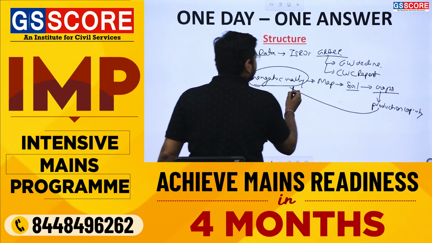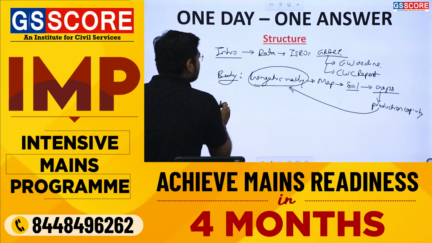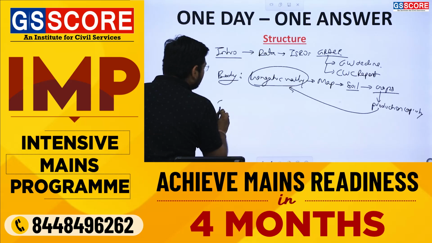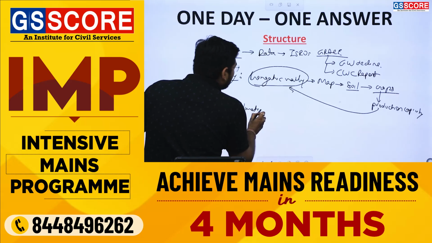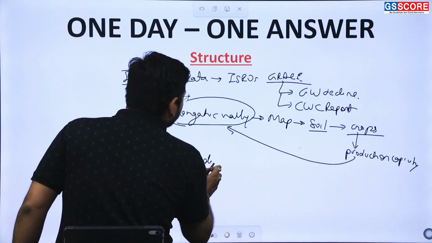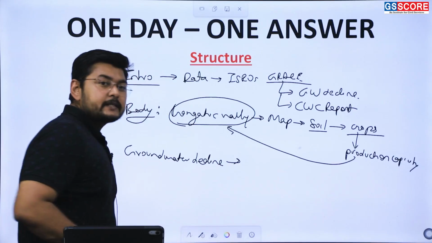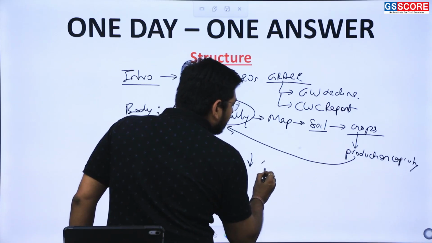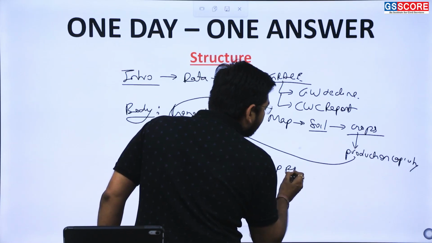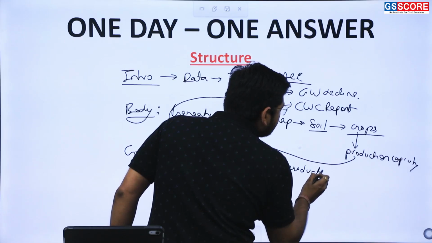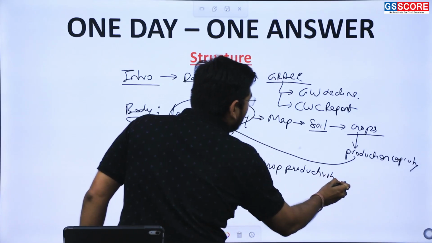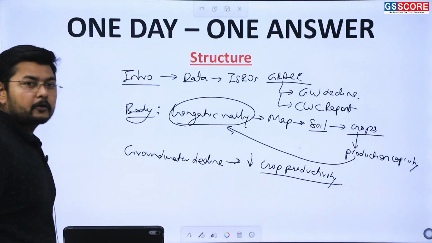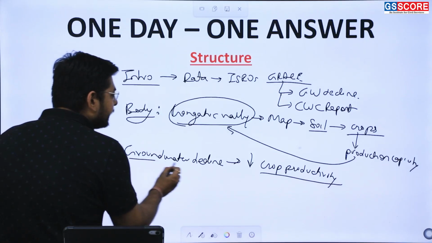In the next part we need to show how the groundwater decline is resulting in the decline in crop productivity. How it results in the decline in crop productivity has to be interlinked here.